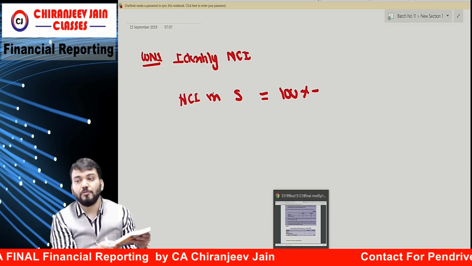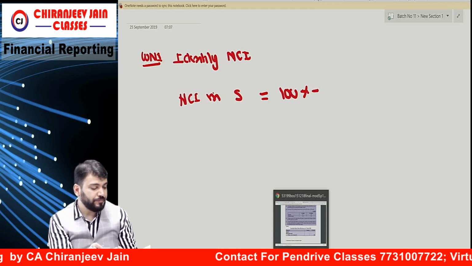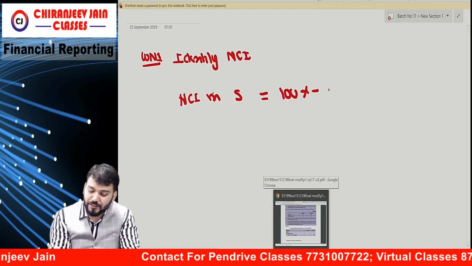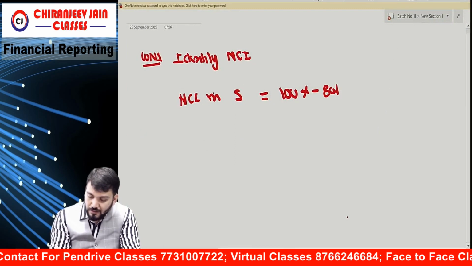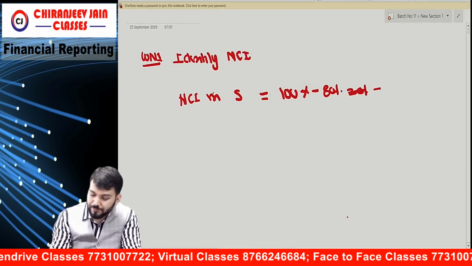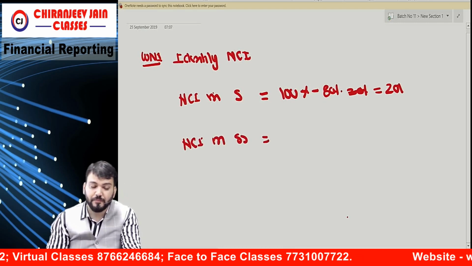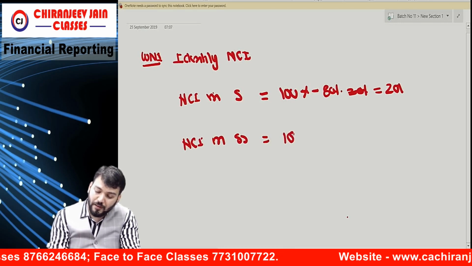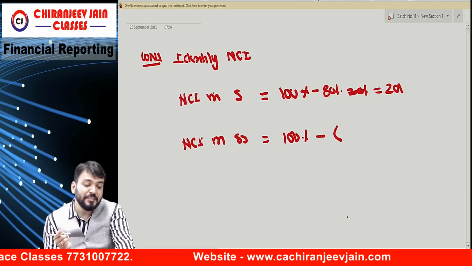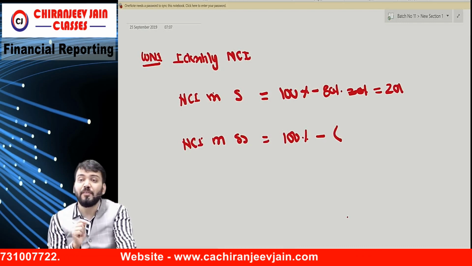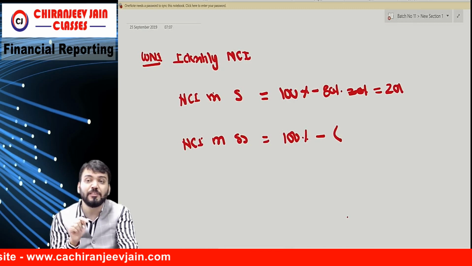So write down NCI in S will be 100% minus what? How much? 80%? That is 20%. Correct? But NCI in SS will be what? Can I say 100% minus? Can I say in SS how much S holds? 75%. But we are doing consolidation from whose point of view? From P Limited point of view.